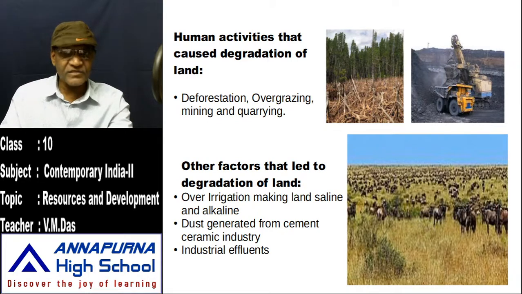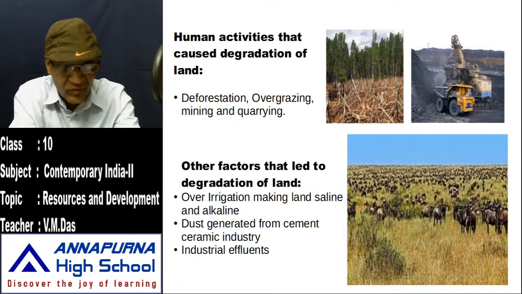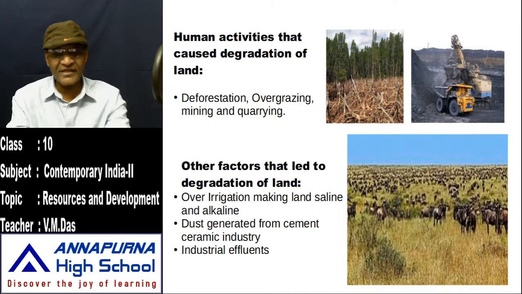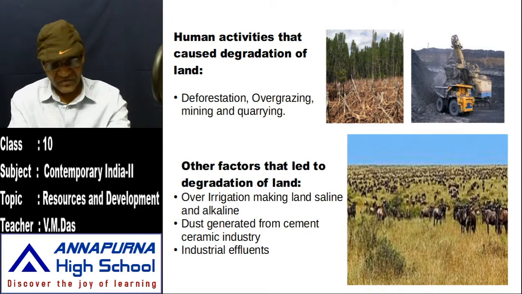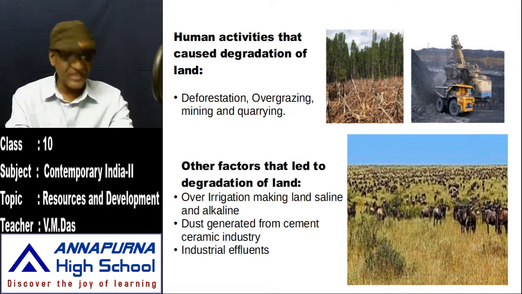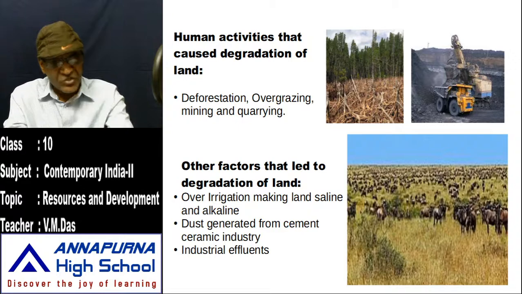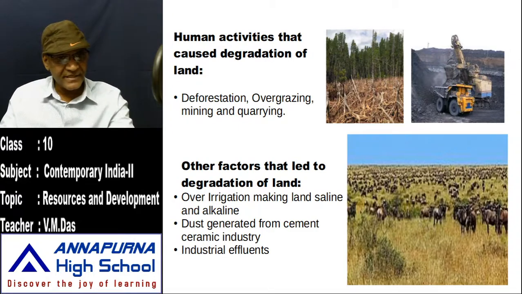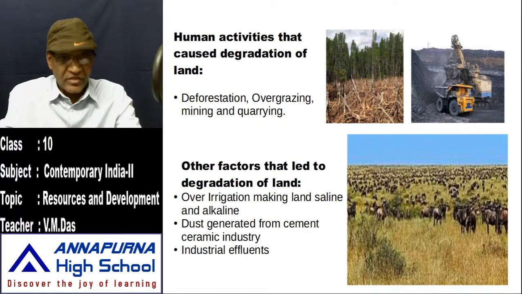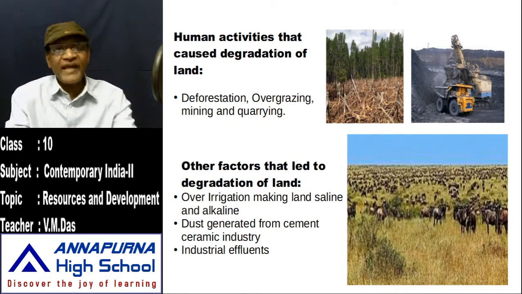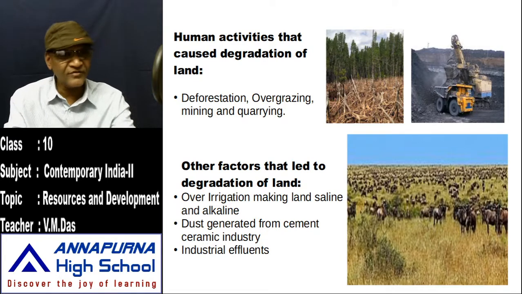And then industrial effluents. What are the industrial effluents? Effluents here means all the bad material that comes out of the industries; we can call them wastages. So industrial wastages also pollute the good lands. So these are the other factors, my dears, that led to degradation of lands.